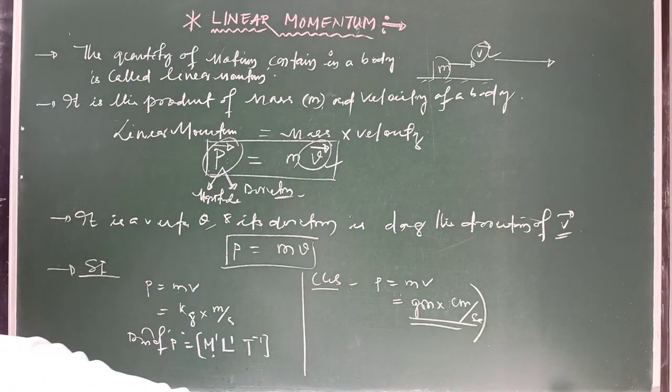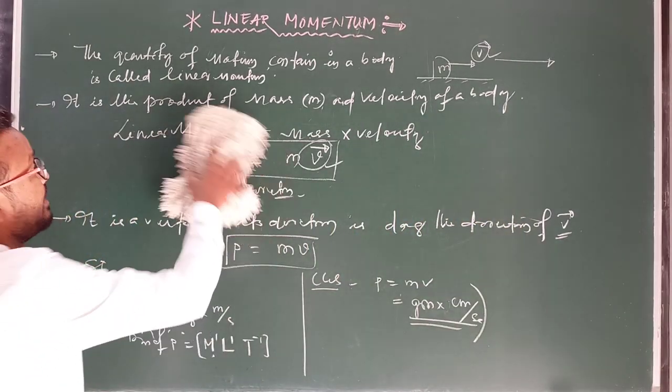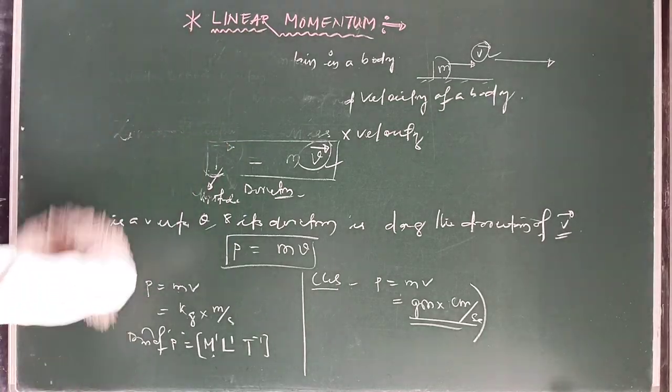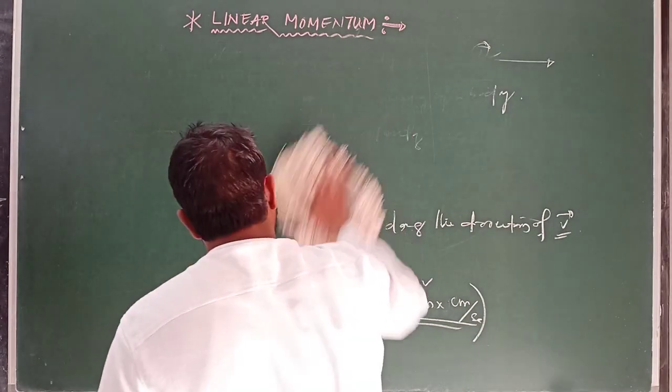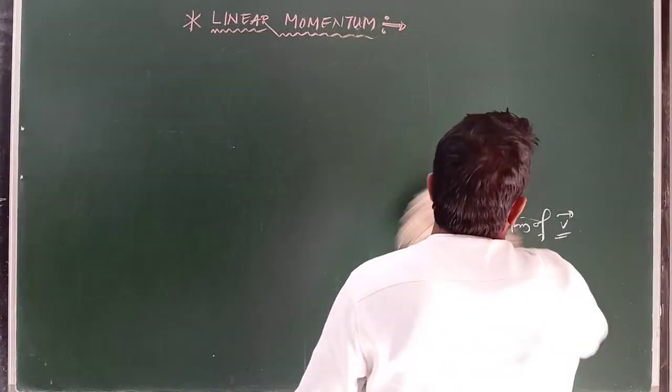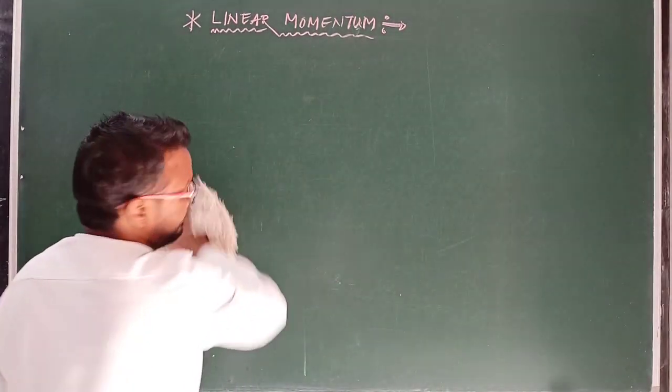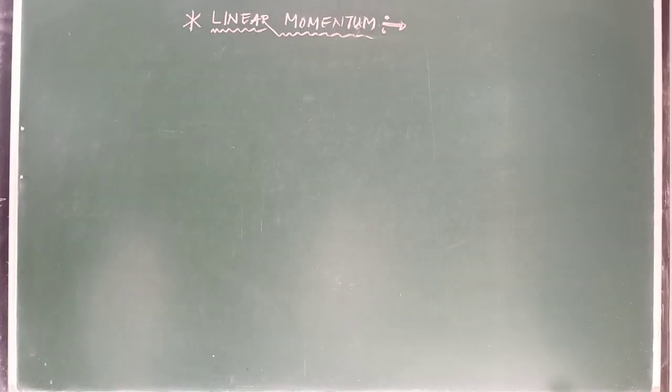Clear? Okay. So now let's study special cases. Momentum depends on which factor? If the mass of the body changes, then momentum changes. If the velocity of the body also changes, then momentum also changes. Clear? So now let's start its special cases.